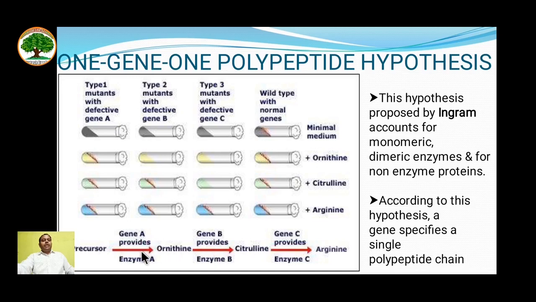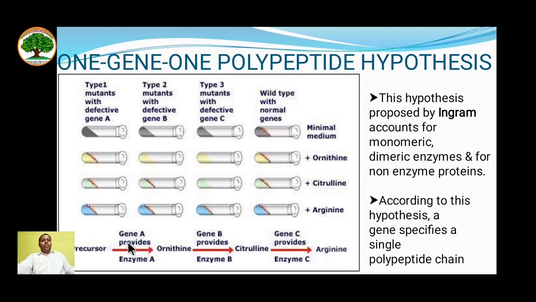There were three enzymes required for that: enzyme A, enzyme B, and enzyme C. They mutated these strains respectively as shown in figure, with the mutant type 1 defect in gene A, type 2 mutant with defective gene B, type 3 mutant defective gene C, and a wild type for control.